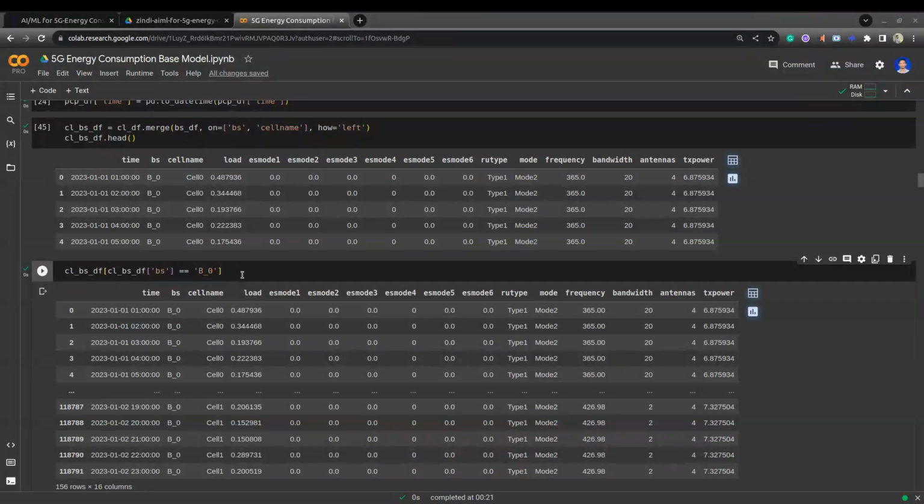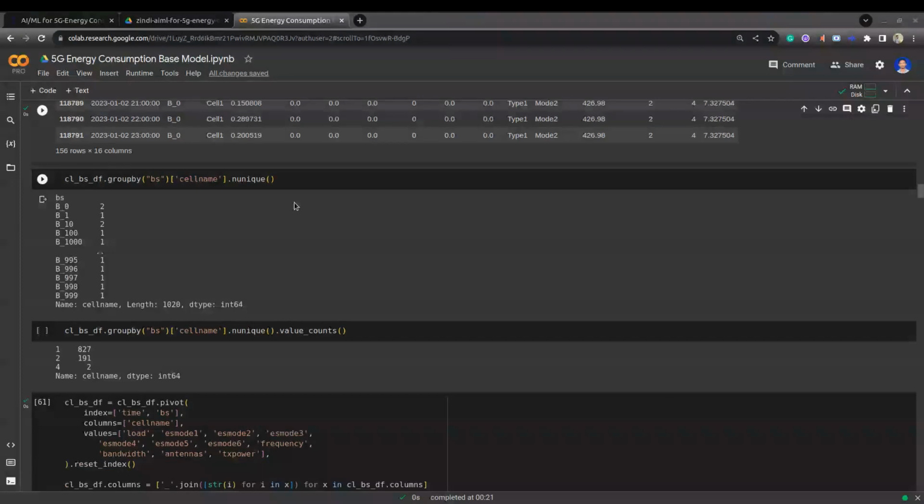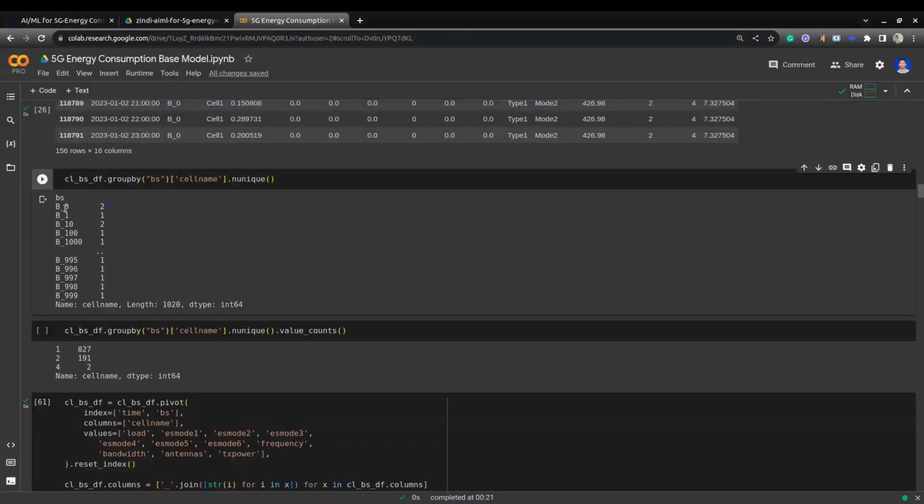For each base station, for each timestamp, they provided multiple cell names. You can see cell name 0 and cell name 1 here. Here I group by base station and cell name and compute the number of unique cell names in each base station. We see base station 1 having only one cell name, but base station 0 having two cell names. So here we can clearly observe that each base station has multiple cell names.